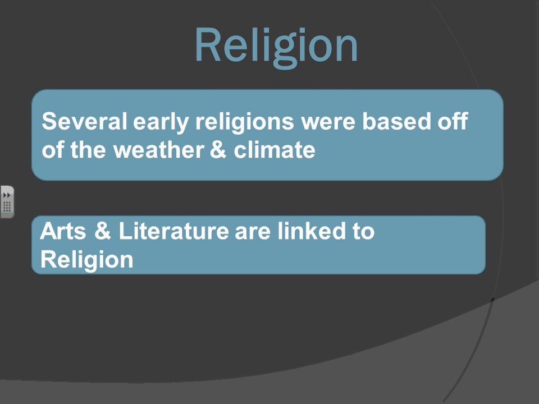Many of the early religions that we're going to talk about were based off of climate and weather, before they had any concept of what a god was. A lot of it was based off of superstition, and archaeologists and cultural anthropologists have all determined that art and literature were directly linked to religion in these early, almost prehistoric days.